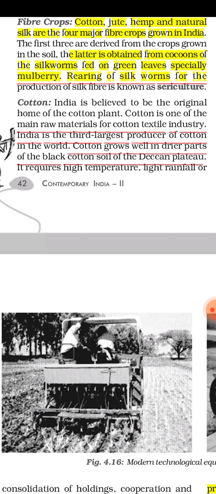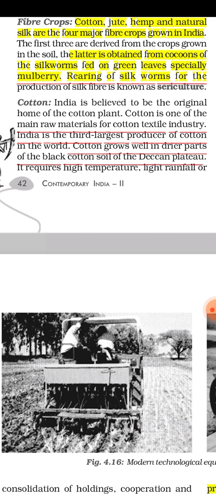Cotton grows well in the drier parts of the black cotton soil of the Deccan Plateau. India is the 3rd largest producer of cotton around the world. Now what type of climate is basically required for cotton? That we all know, black soil is the most suitable soil for cotton production, right? This type of black soil we find in the Deccan Plateau region.